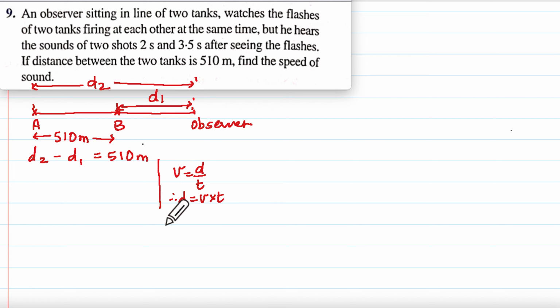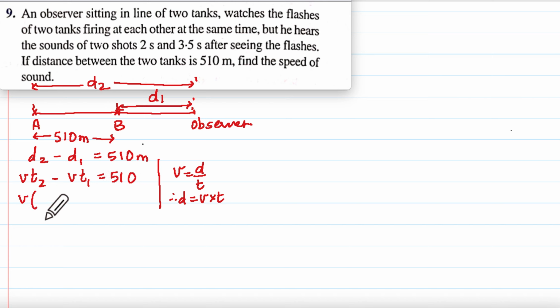So we keep this as our thinking step and substitute the value of D2 using v into t. So D2 becomes v into t2 minus D1 becomes v into t1, and that is 510.